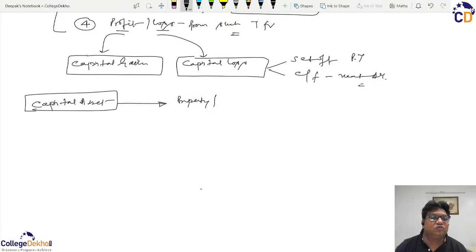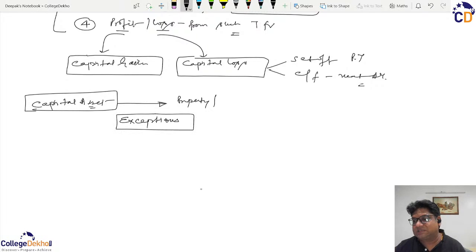So as a layman, what you understand by the word asset should be a basic capital asset. But there are a few exceptions. That is, there are a few items which in the normal sense denote an asset, but they still are not deemed as capital asset.